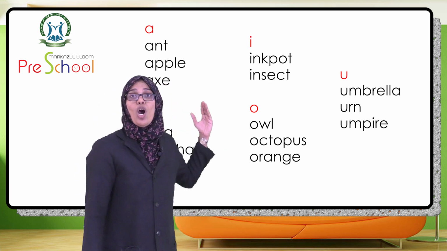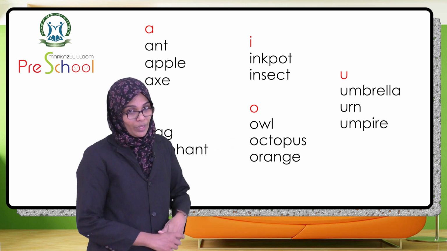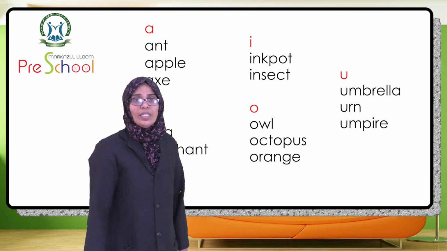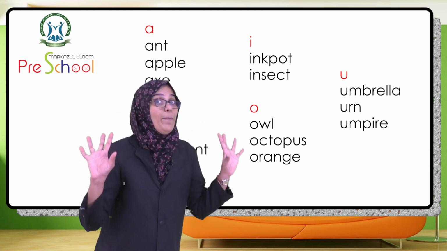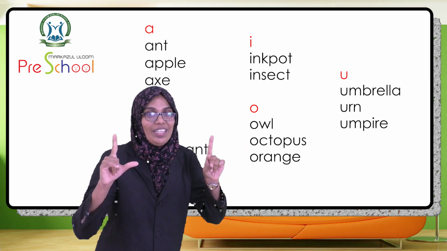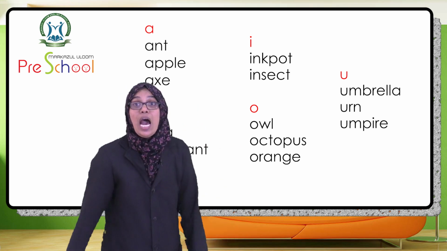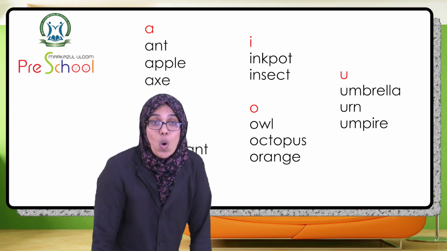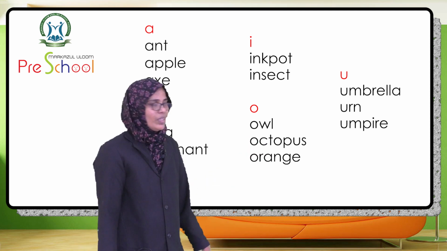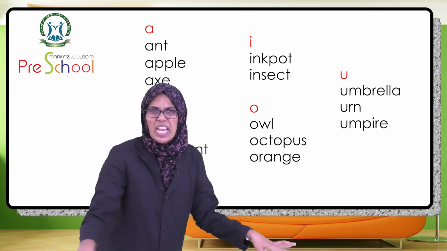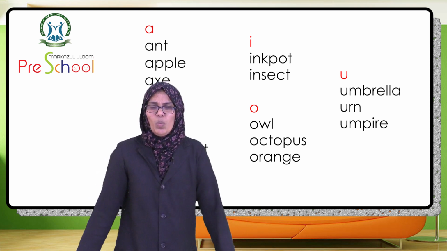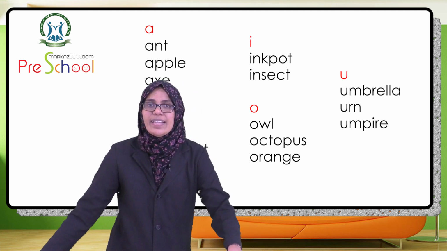Now let us move on to the words with O vowel. Which is the first one? A bird which can see only at night. Which is that bird? Yes, owl. Okay. Look at the next one. An animal in the sea, which you can see in the water, which has 8 legs.